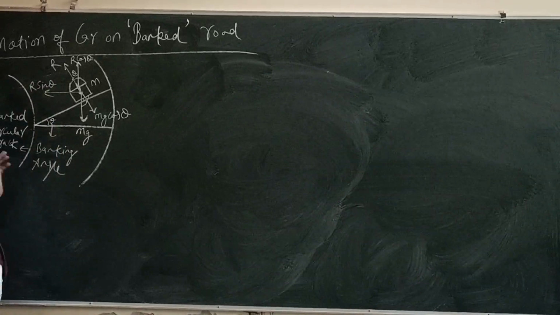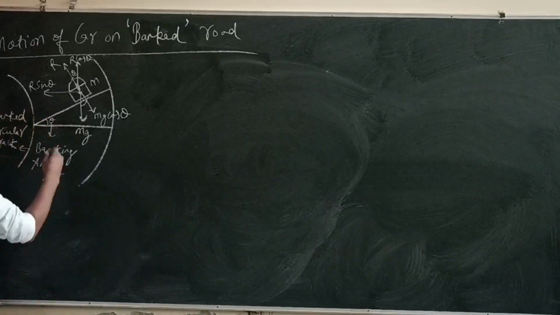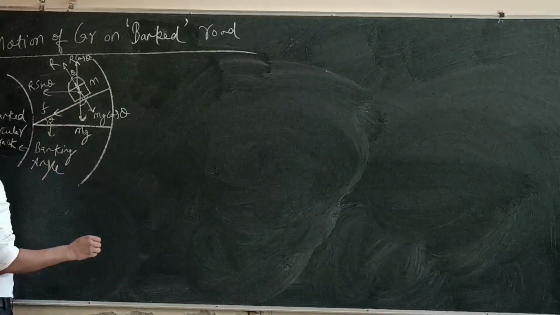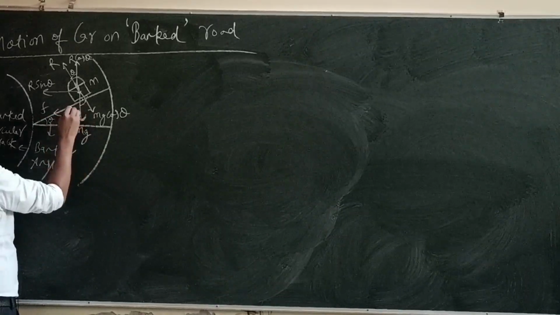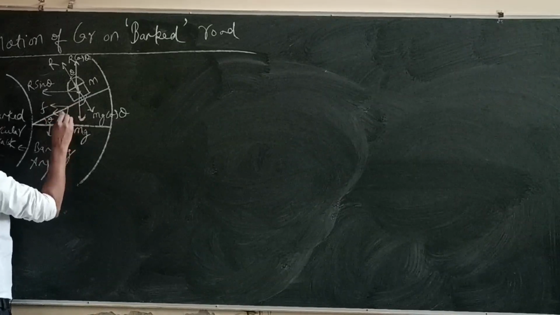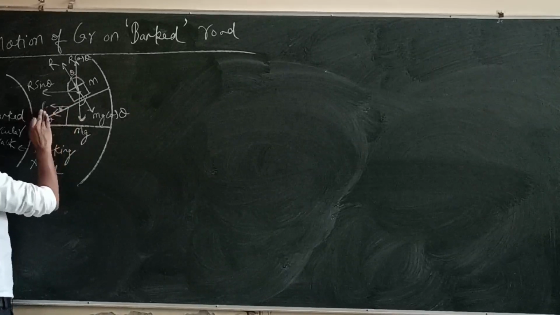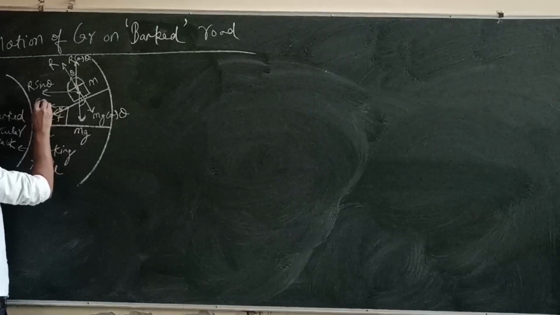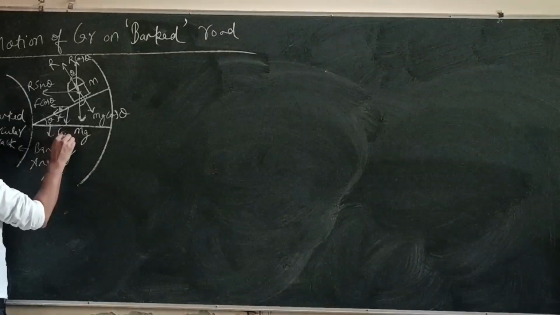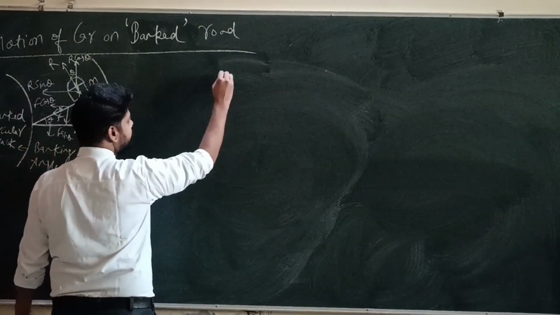Now we know that a friction force is also acting between the tires and the surface of the road. The friction force F will act along the surface, and if I take the angle theta, then this is F cos theta and this is F sin theta. So I am resolving all the forces here.